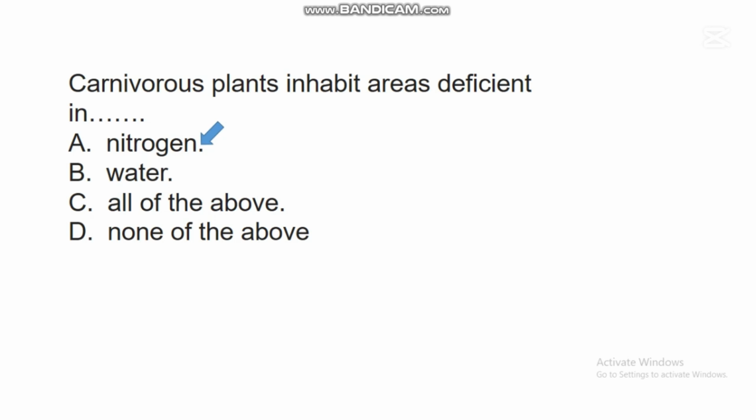So God made them that way. God made these plants to get their nitrogen from insects, because of the fact that they are found in an environment that is deficient in this important plant nutrient known as nitrogen.